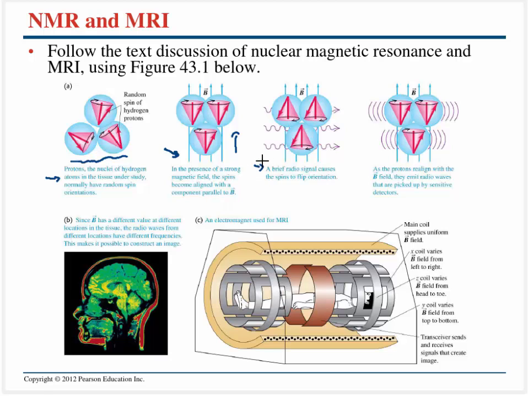And then we can send in a brief radio wave. What that radio wave is going to do is flip the spin of the protons. So they were spun up before, and they're going to be pointing in the downwards direction. And when they flip back, they're actually going to emit some radiation. And we can detect those radio waves, and that tells us something about the tissue. Since the magnetic field is going to be different at different locations, and we can also vary the magnetic field in the X, Y, and Z directions, we can add all those together and construct a very detailed image of what's going on inside of your body.